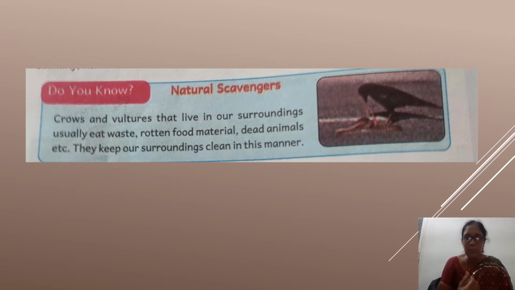But crows won't allow it to happen. They eat this waste food, rotten food, dead food and all kinds of food and keep our surroundings clean. That's why we call these crows scavengers. What do we call them? Scavengers. They are natural scavengers.